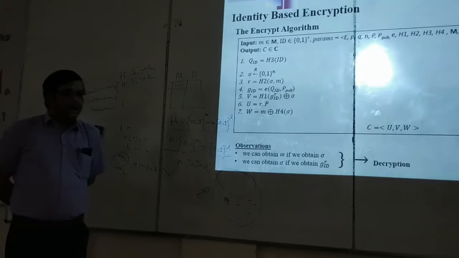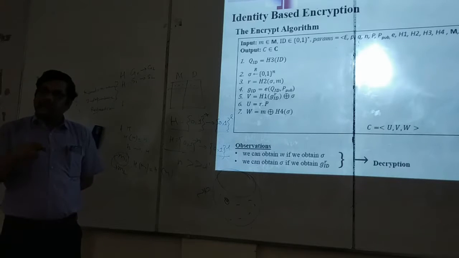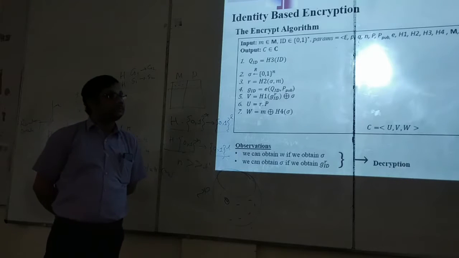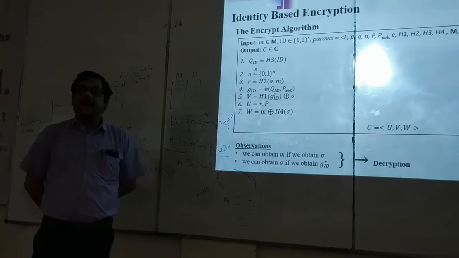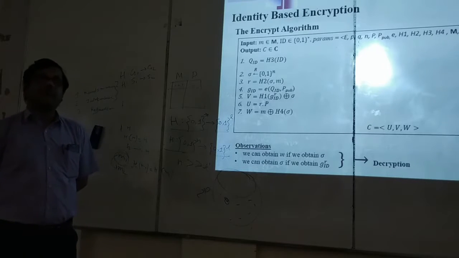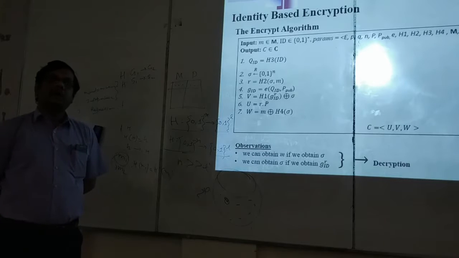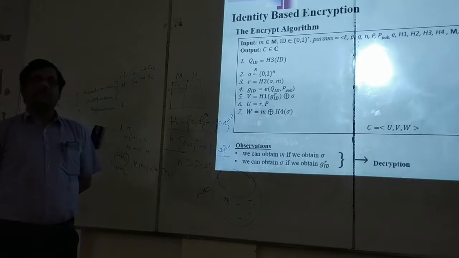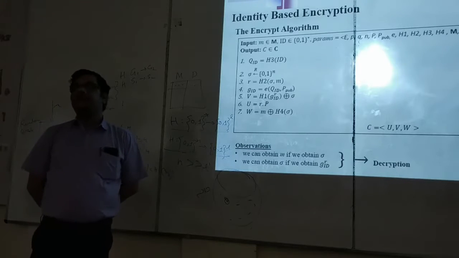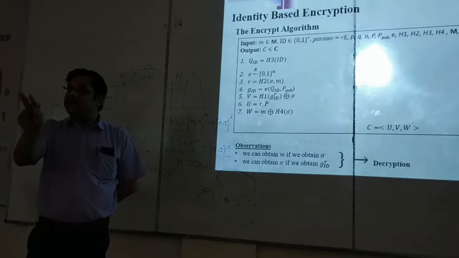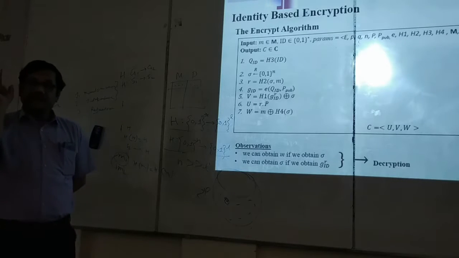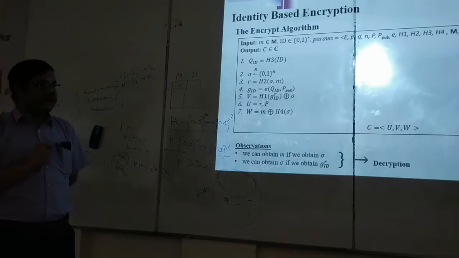So can't we say indirectly, in two steps, that we are hiding the message with the help of GID power R? In two steps we are doing it, but we are actually hiding the message inside GID power R. If you are able to find GID power R, you are able to find the message. If you are unable to find G power R, no way you can find the message. Both of these two properties are important that I said. If you are able to find G power R, then you are able to find the message.